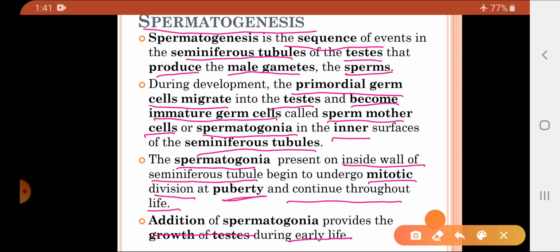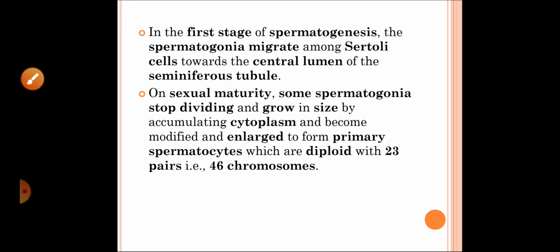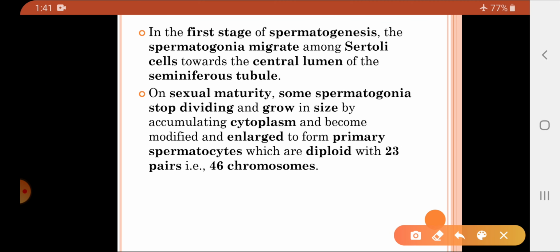Whatever spermatogonia are present on the wall of the seminiferous tubules undergo the mitotic division at puberty and then they continue to grow throughout life. Now, the addition of the spermatogonia to the wall of the seminiferous tubules is responsible for the growth of the testes also. Now, what happens here then?